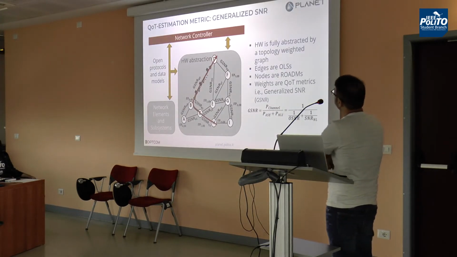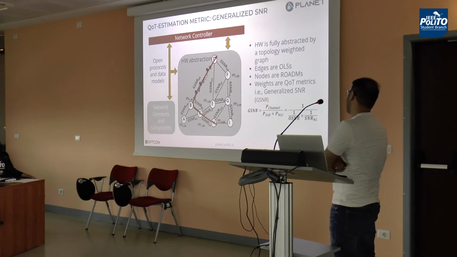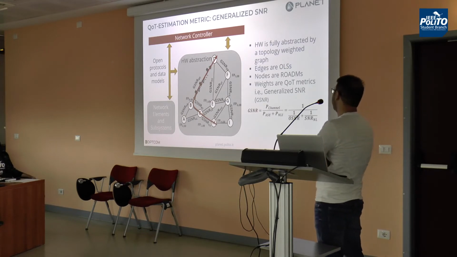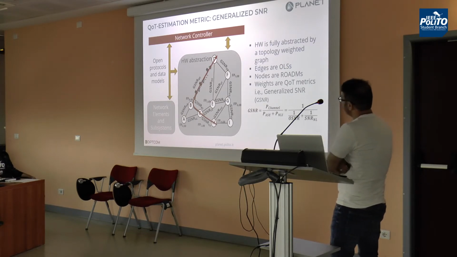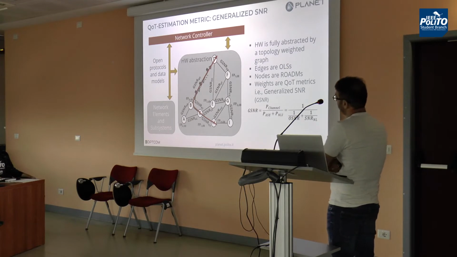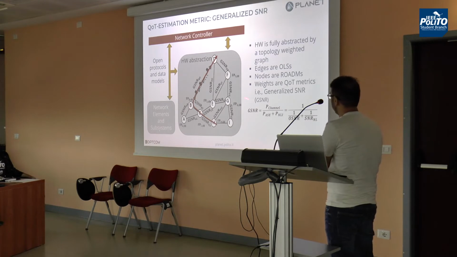Before going into details, let's explain how we can characterize the light path QoT. To characterize the light path QoT, we have to get an abstraction of the network. The abstraction of the network here is our topological graph. In the topological graph, we have the optical line systems as the edges, and the nodes are ROADM nodes.